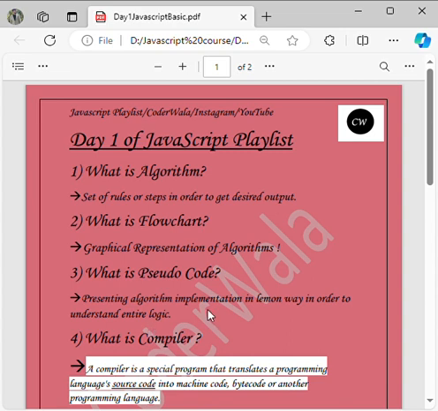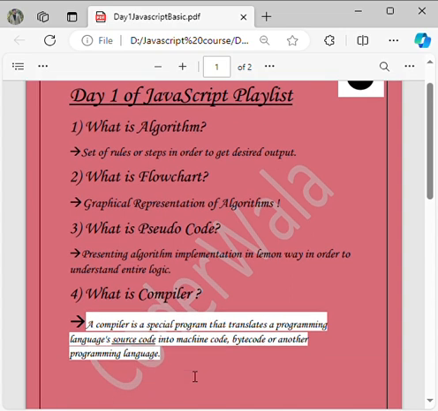Okay, so the compiler is a special program, as you can see, that translates a programming language, for example JavaScript source code, into machine code, which I told you is zeros and ones. Byte code, I already told you, is bits and bytes. You will understand this. I'll definitely explain conversion from decimal to binary, binary to decimal, and other base systems which we have. But I'll keep it aside, just for now. It will not mix into this entire playlist.